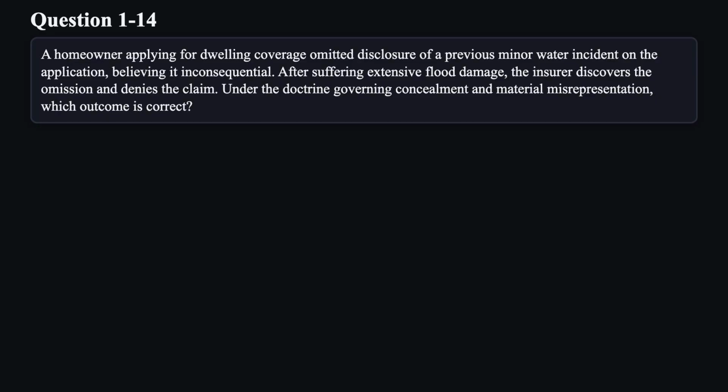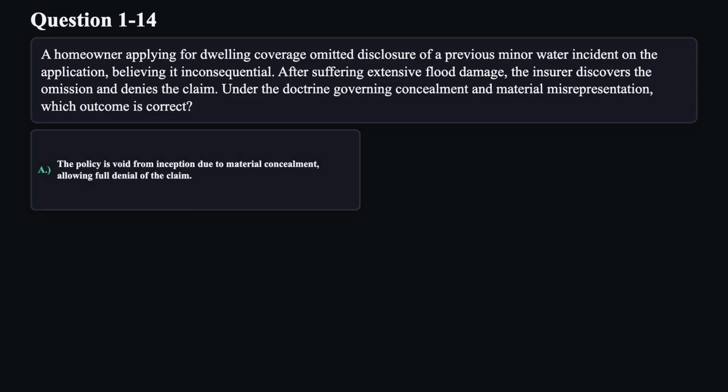Question 14. A homeowner applying for dwelling coverage omitted disclosure of a previous minor water incident on the application, believing it inconsequential. After suffering extensive flood damage, the insurer discovers the omission and denies the claim. Under the doctrine governing concealment and material misrepresentation, which outcome is correct?